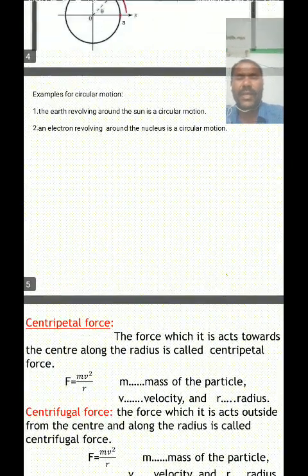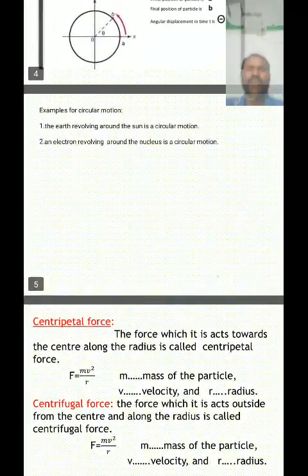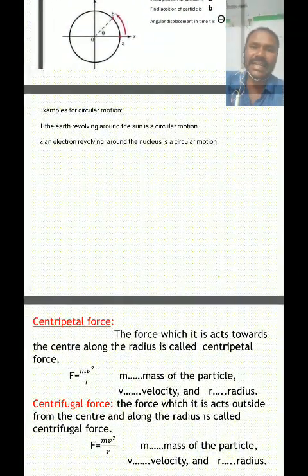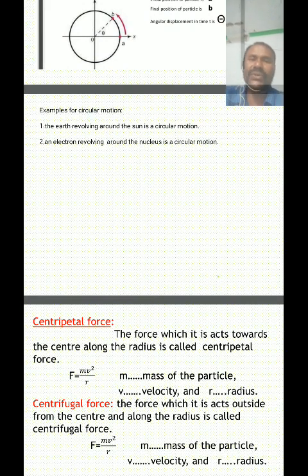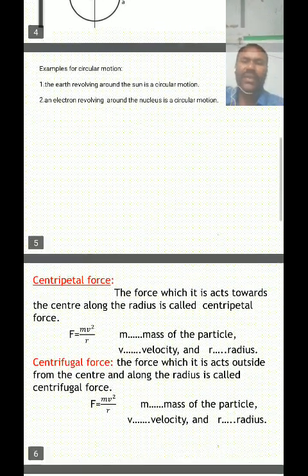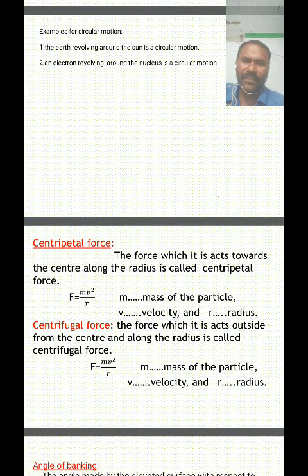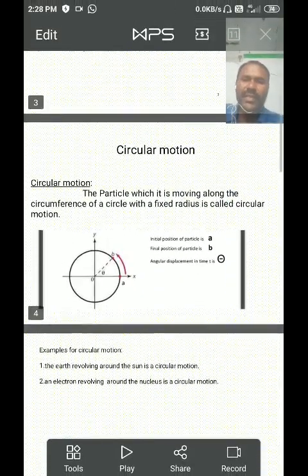Why does the body move along the circumference of a circle with a fixed radius? Due to two forces: the centripetal force and the centrifugal force. What is centripetal force? The force which acts towards the center along the radius is called the centripetal force.